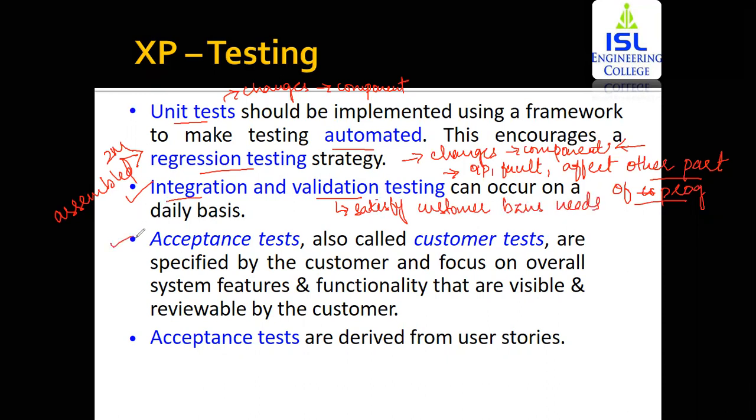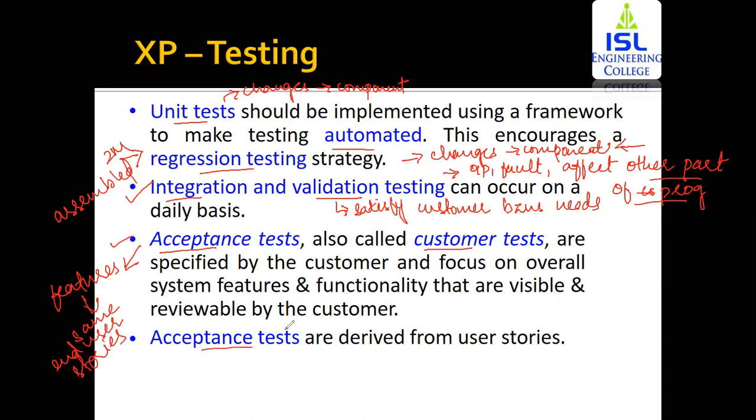Whereas the fourth one is acceptance testing. Now what happens in acceptance testing? This acceptance testing is also called customer testing. Within acceptance testing, you're going to identify whether all the features that are there within the software are the same as what the end user has told you, whether they match the end user stories or not. You're going to find that out within the acceptance testing.